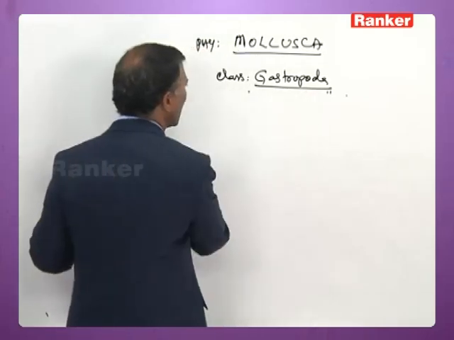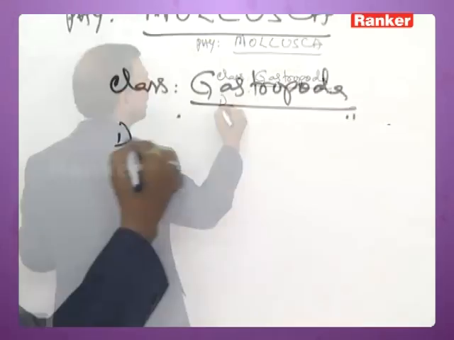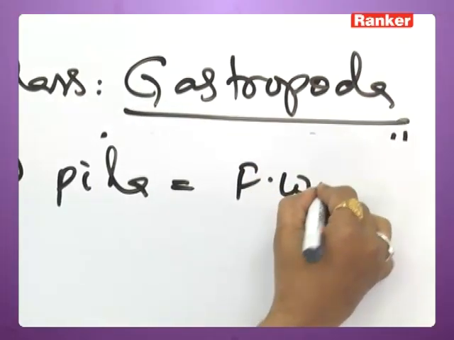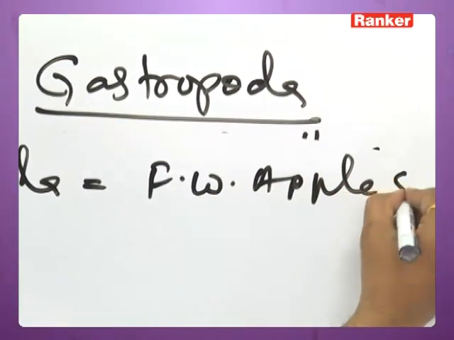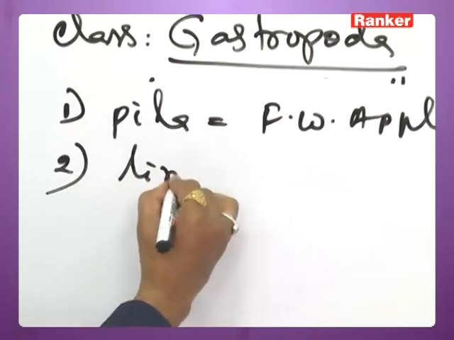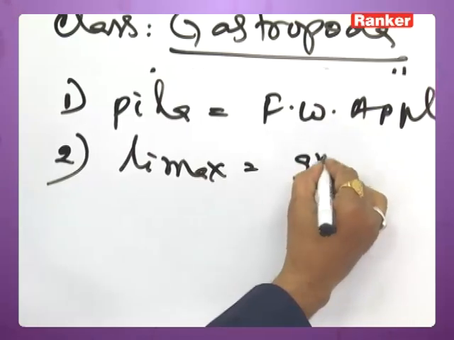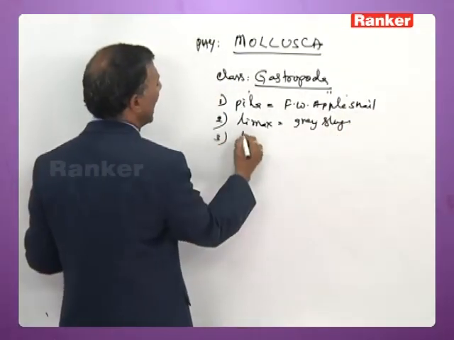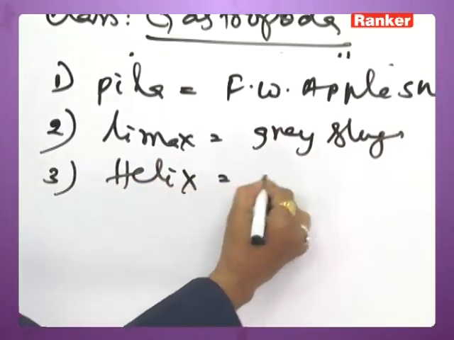The important examples for Gastropoda are Pila, which is called freshwater apple snail or pond snail. Next, Limax, commonly called grey slug. Next is Helix, commonly called garden snail.